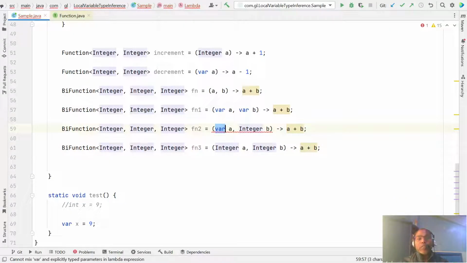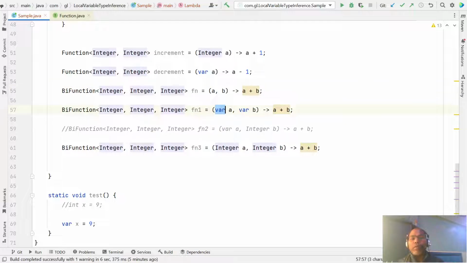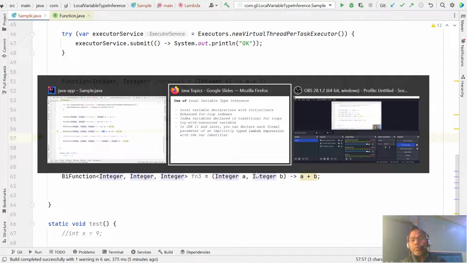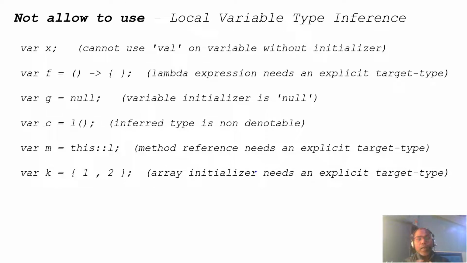Whenever your lambda expression has multiple variables, please ensure that you use all var, or all integer, or even better, don't specify anything. If you want to specify the var keyword, you have to ensure that all parameters have it. So these are some places where you can now use var as a local variable type inference.